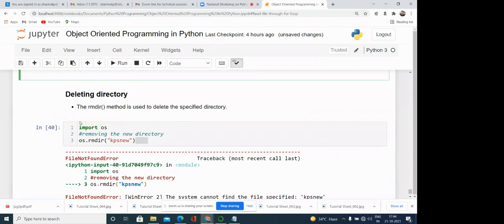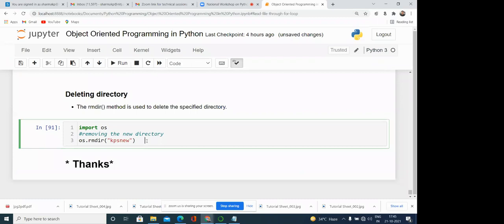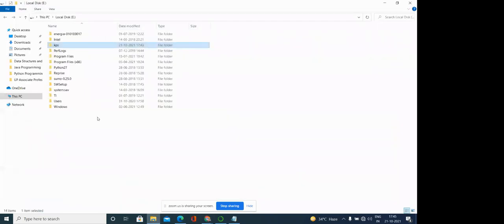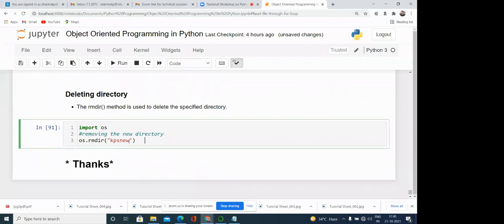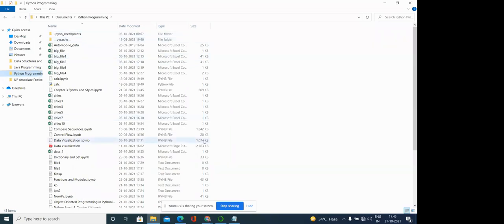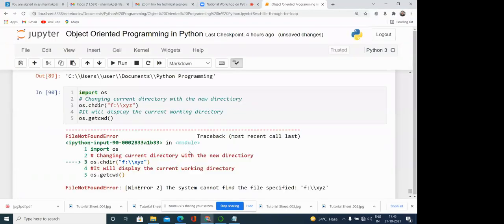Then obviously sometimes we want to delete the directory also, so one command is there, rmdir, for removing the directory. Like here you can see in the current directory, Python programming is there, and KPS new one is there, and we have used the KPS new. Similarly, if I am using the new one, that also we can remove like this. So this is all about the file.